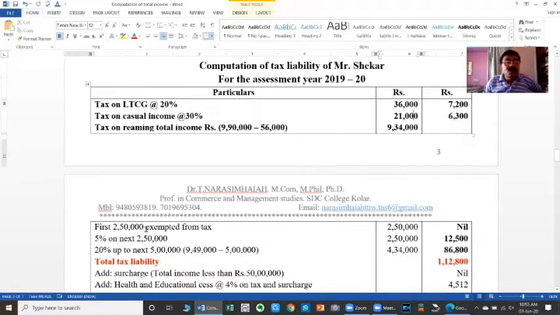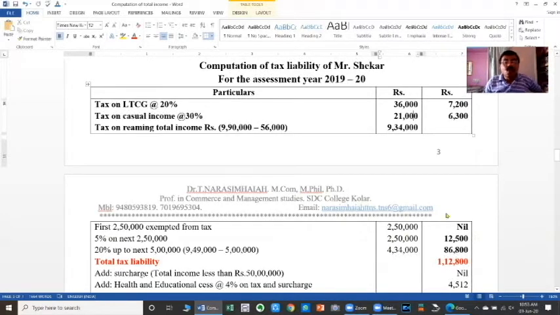So as an individual, he need not pay any tax on the first 2,50,000. Then on the next 2,50,000, you have to charge tax at the rate of 5%, so 2,50,000 into 5% is equal to 12,500.